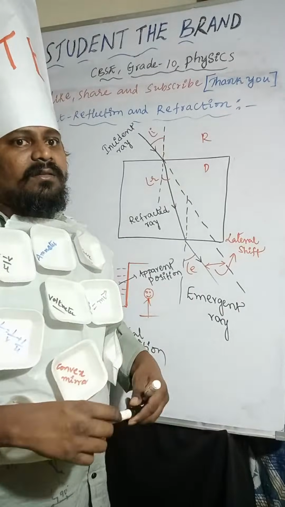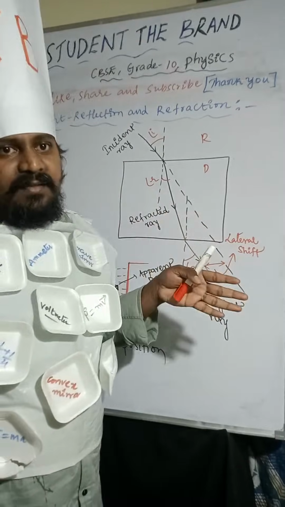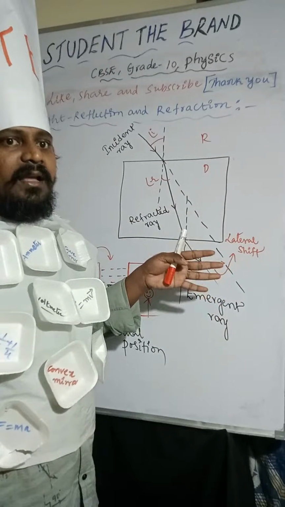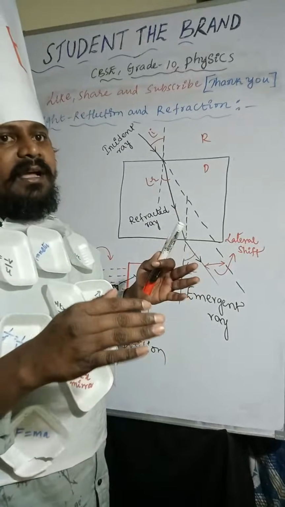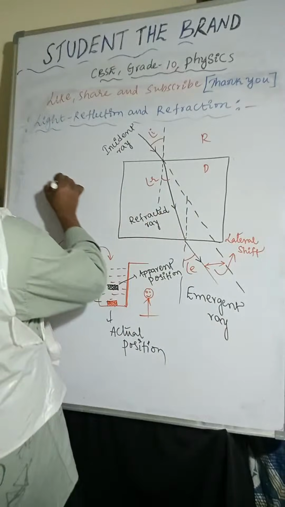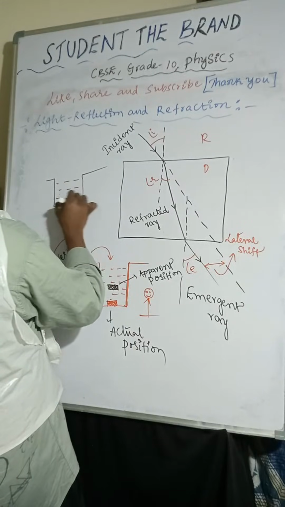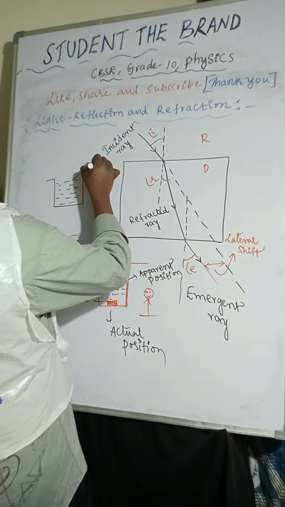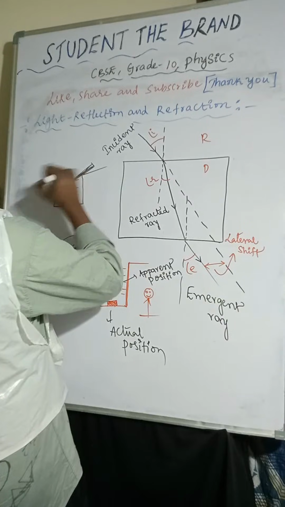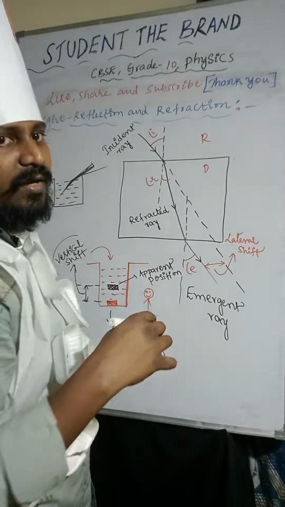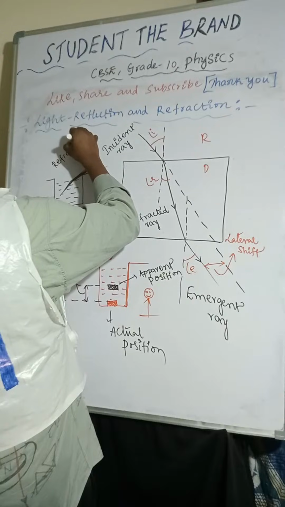Now you can observe, a pencil is placed inside the water beaker. It appears to be bent at the interface of the two media. Here you can observe the beaker like this, water is there, and the pencil is placed over here. It appears to be bent at the interface of the two media due to refraction of light.